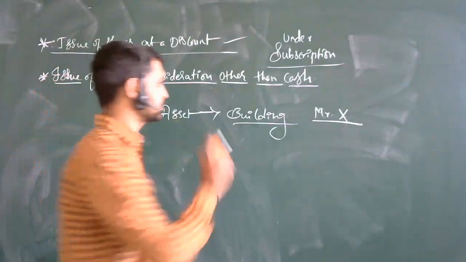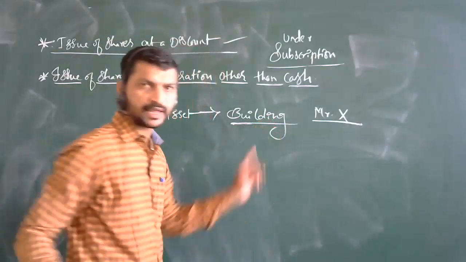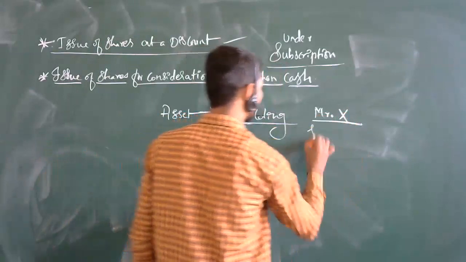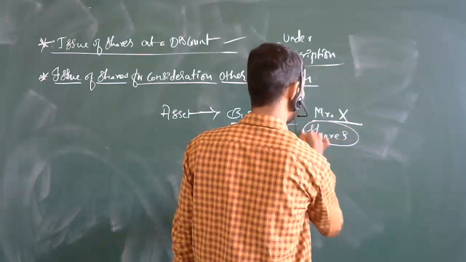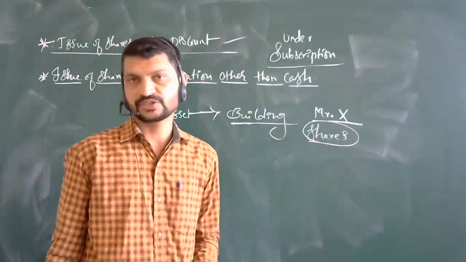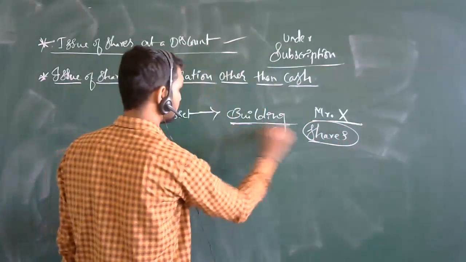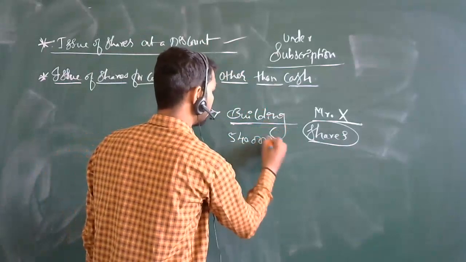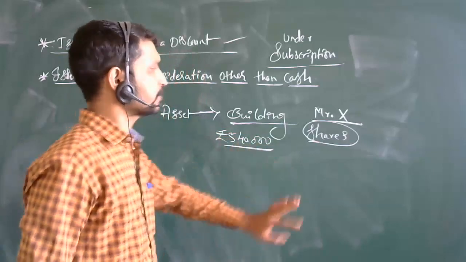Instead of giving him money for the building you purchased, you are going to give him shares of your company on the amount decided. Just like you purchased the building for rupees 5,40,000.